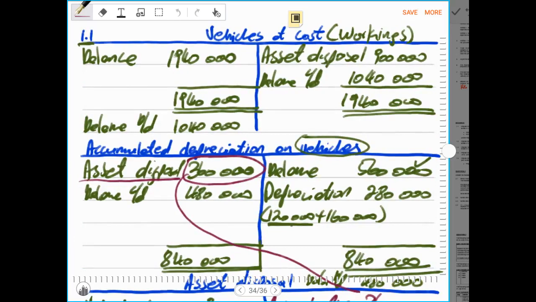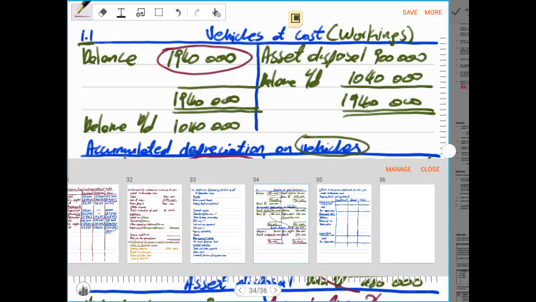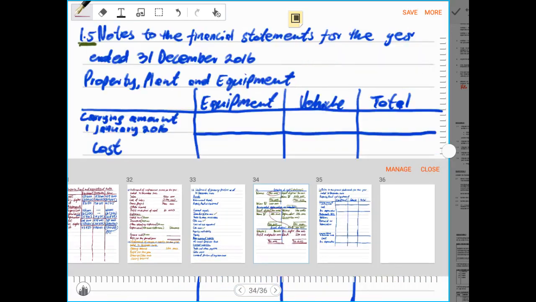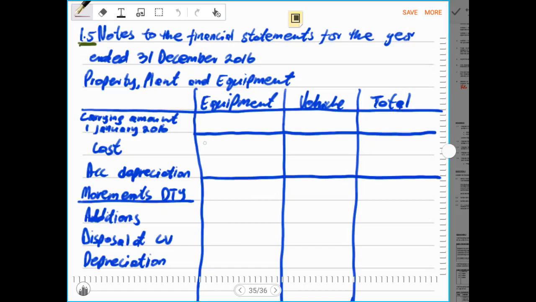In the ledger account, there we had an opening balance of 1,940,000 rands. Then we record that 1,940,000 rands as an opening balance for vehicles.